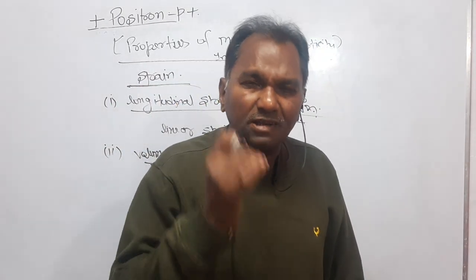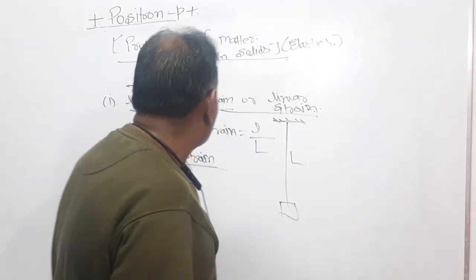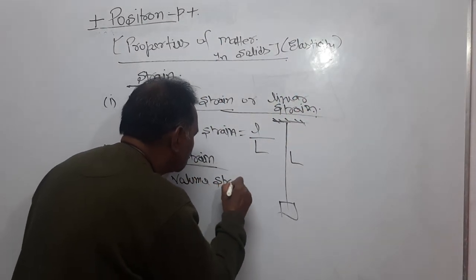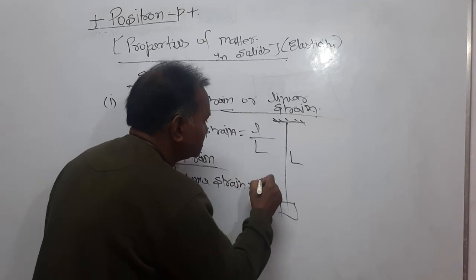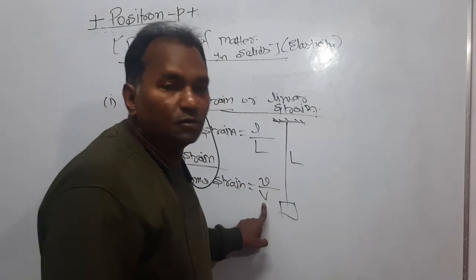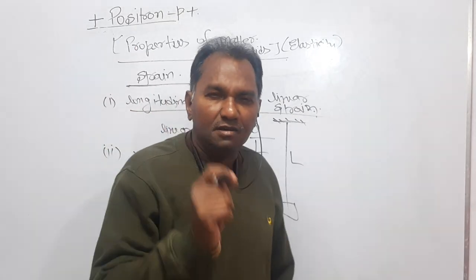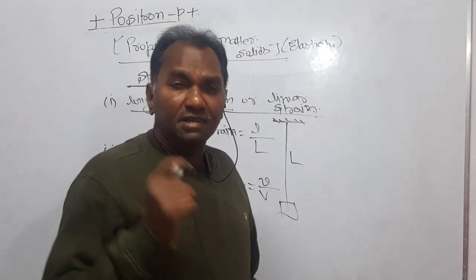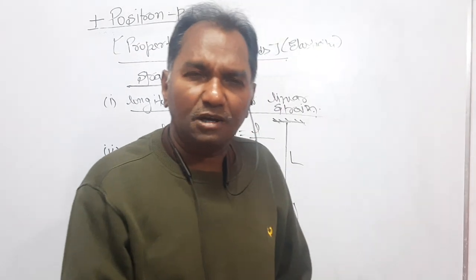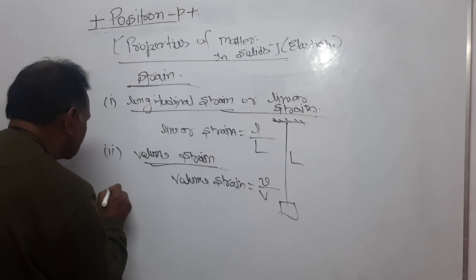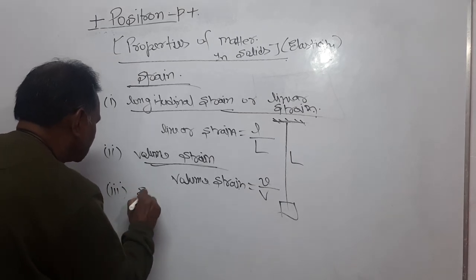Now, the volume strain is defined as, within the elastic limit, the ratio of change in volume and original volume. Within the elastic limit, the ratio of change in volume and original volume is said to be the volume strain. And the third one, dear students, is shearing strain.